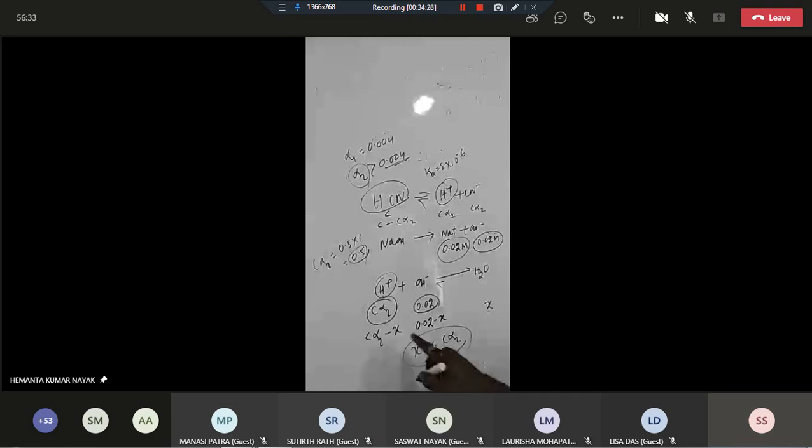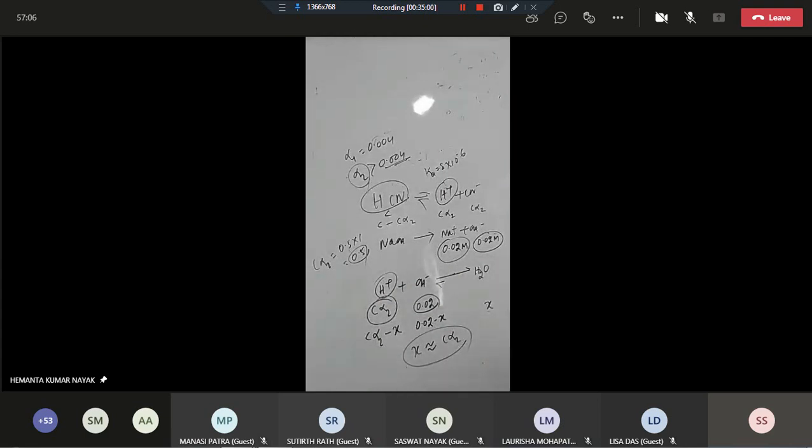Tell me, if I write down C alpha 2 here, then this term will be 0. If this term is 0, then what can we say? This equilibrium cannot be established. Yes or no? To establish this equilibrium, there must be some amount of H plus and OH minus on the reactant side, and there must be some amount of H2O on the product side.